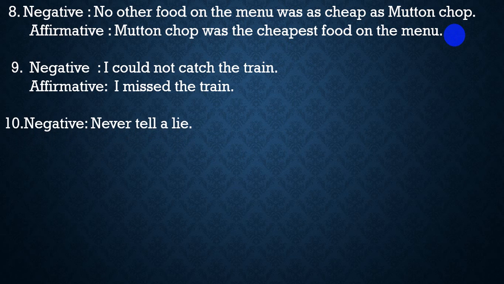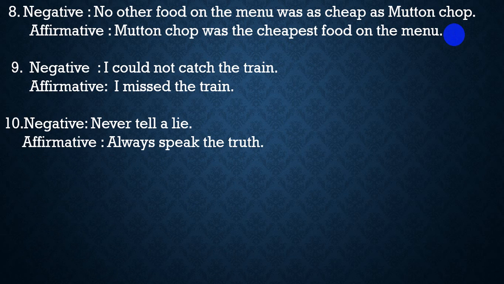Serial number 10. Negative sentence: Never tell a lie. Note: in such kind of sentence you will have to use "always" instead of "never". Besides, you have to use the opposite word of the object. Now then the answer will be: Always speak the truth.